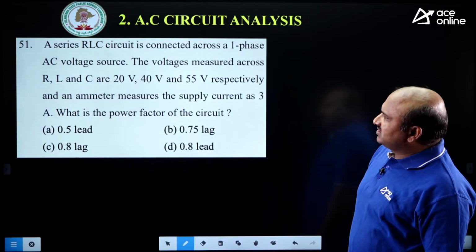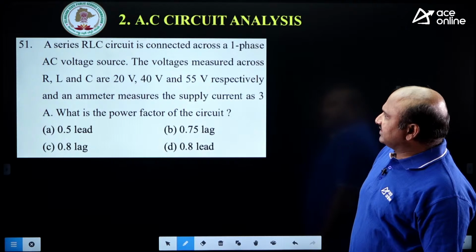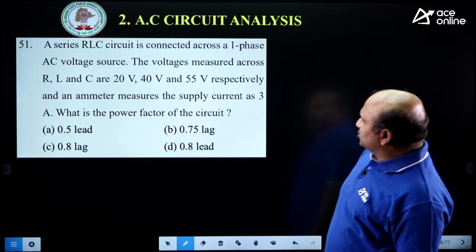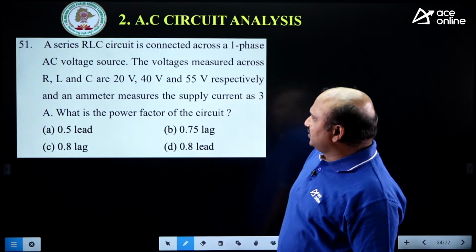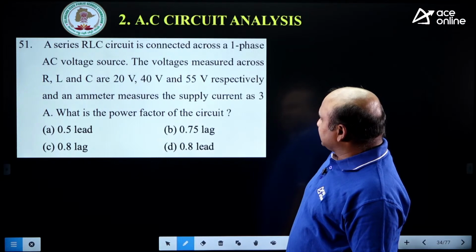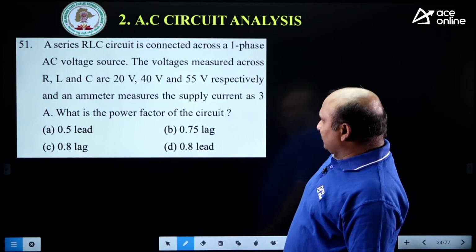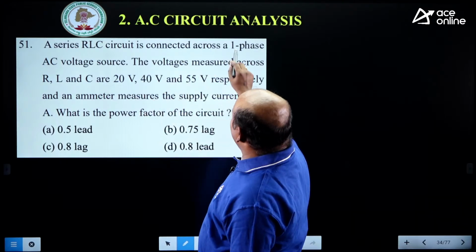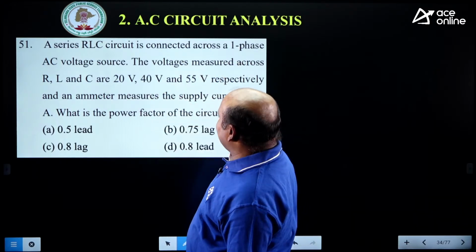Now see, a series RLC circuit is connected across a single phase AC source. The voltage is measured across R, L, C as 20, 40, 55 respectively, and the ammeter measures the supply current of 3 amperes. What is the power factor of that? Definitely, all are connected in series across a single phase source.